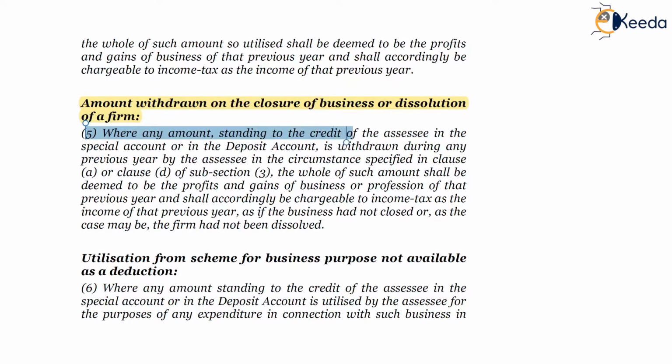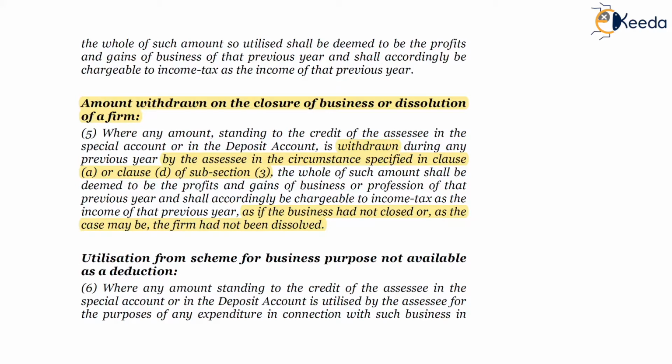Subsection 5, where any amount standing to the credit of the SSC in the special account or deposit account is withdrawn during any previous year by the SSC in the circumstances specified in clause A and clause D of subsection 3, the whole of such amount shall be deemed to be profits and gains of business or profession of that previous year and shall accordingly be chargeable to income tax as the income of that previous year as if the business had not closed, or as the case may be, the firm had not been dissolved.